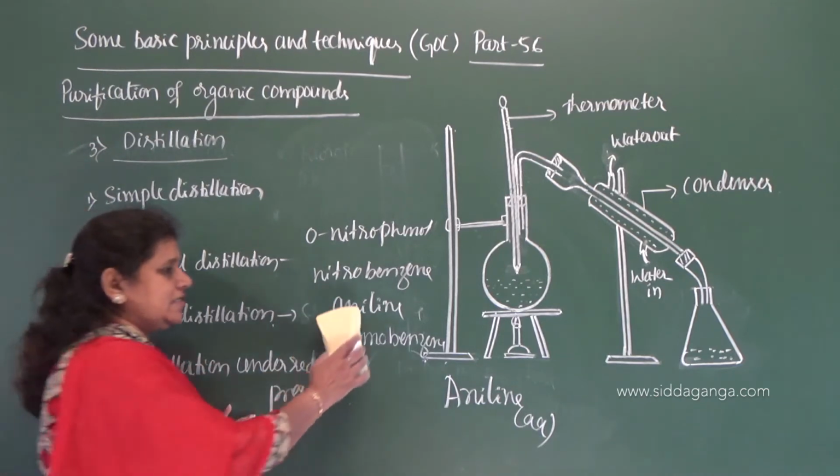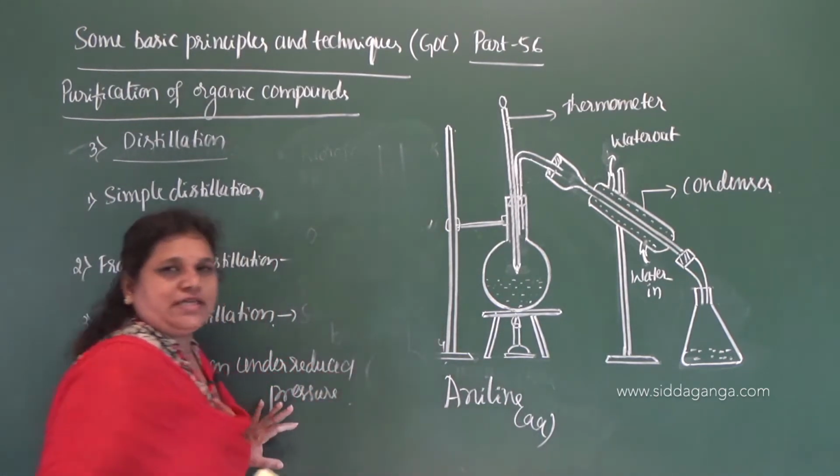Now how do we purify this aqueous solution of aniline? We take the same setup.